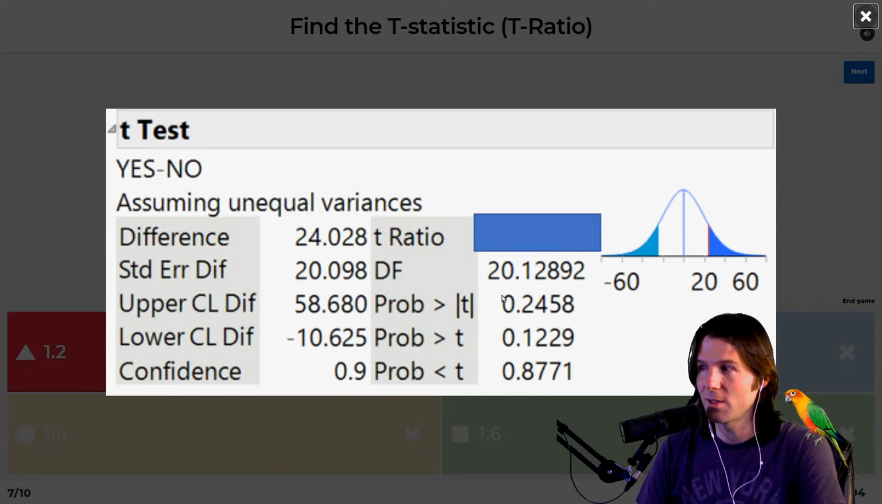So these are going to be the p-values right here. Here's all your p-values. Here's the degrees of freedom for the two-sample t-test. Here's your confidence interval, which contains 0, so it's not statistically significant.